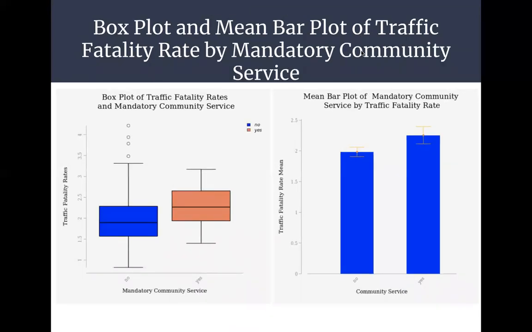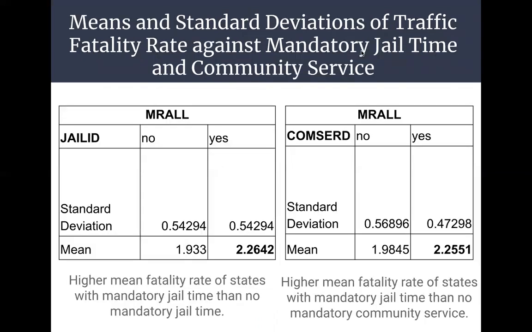This trend continues when we look at the box plot and mean bar plot for mandatory community service. As you can see, the mean traffic fatality rate is again higher for yes community service as seen in the graph on the right. These are confirmed when we compare the means and standard deviations of traffic fatality rate against mandatory jail time and community service.